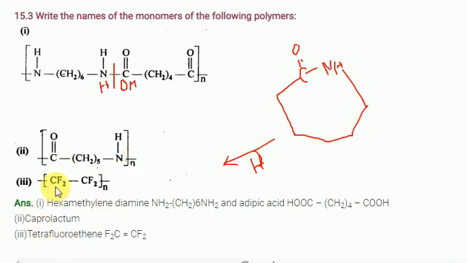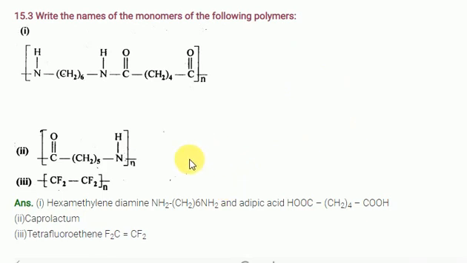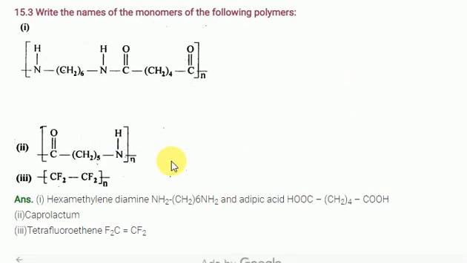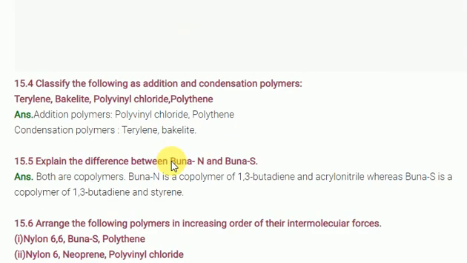Next one is tetrafluoroethylene, Teflon. If you want to write the monomer, just break this and write one pi bond here. Then that is enough. Here the polymer is given and you have to find the monomer. Clear? Go for the next question.